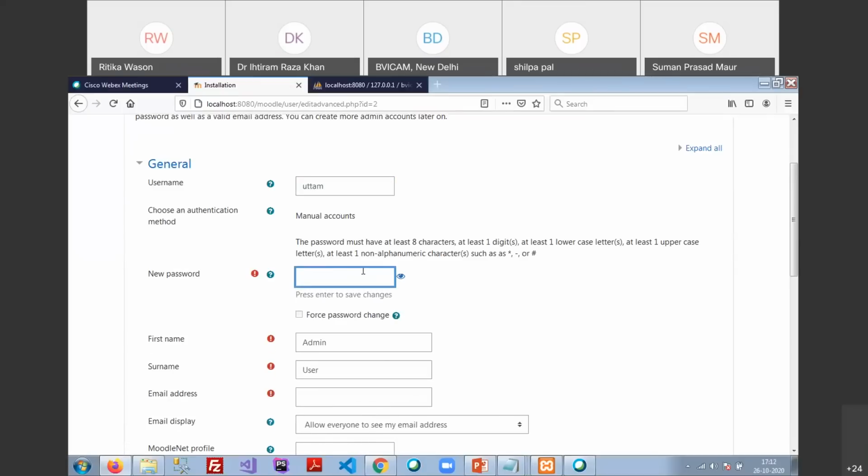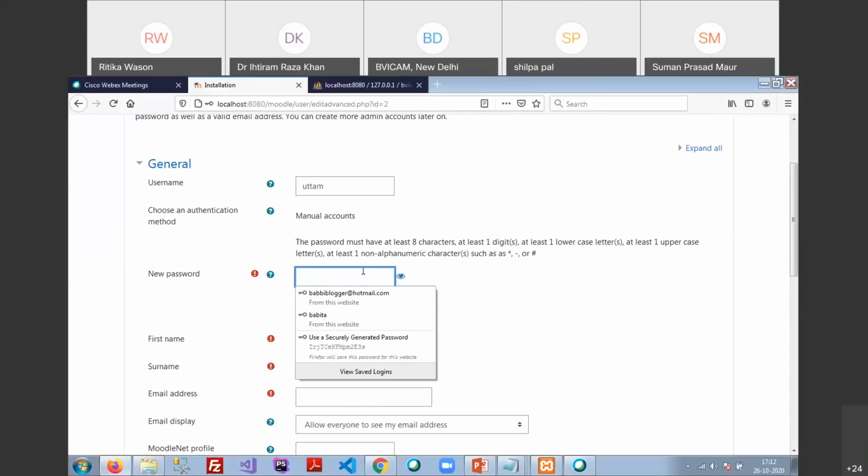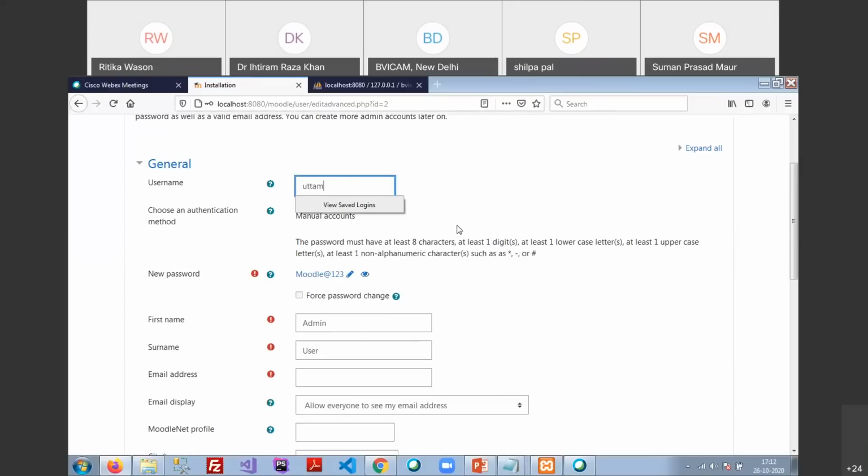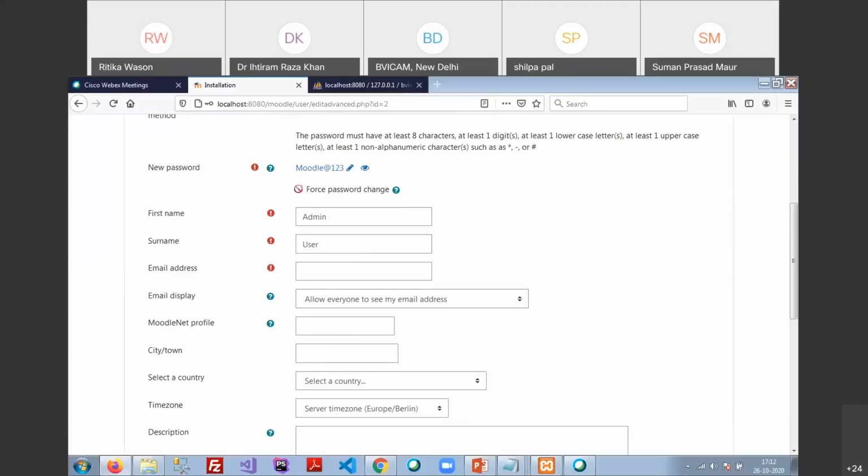You have to provide a password here. So just click on the password and type @123. Now click on the eye button to see the password that you have typed for Moodle, and this is the username. Right now you are not able to change this password because you are the main admin. If you check this option, then the first time you log in, you have to change your password.